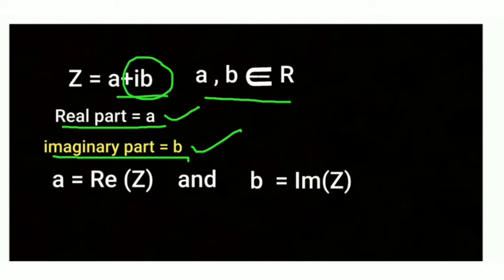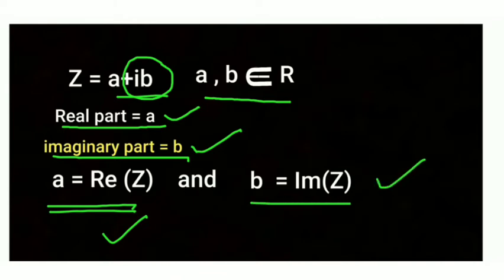So we can write a equal to real part of Z and b equal to imaginary part of Z. We simply write Re of Z or Im of Z.